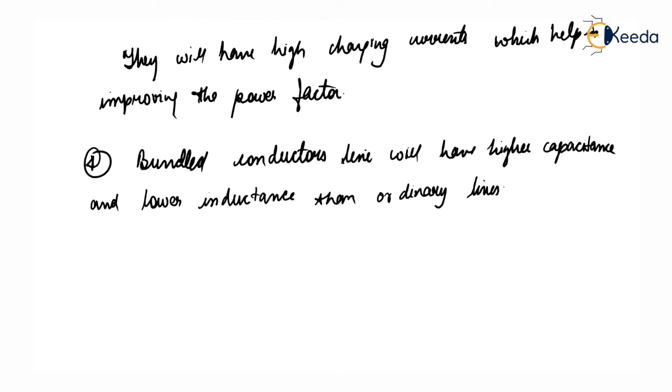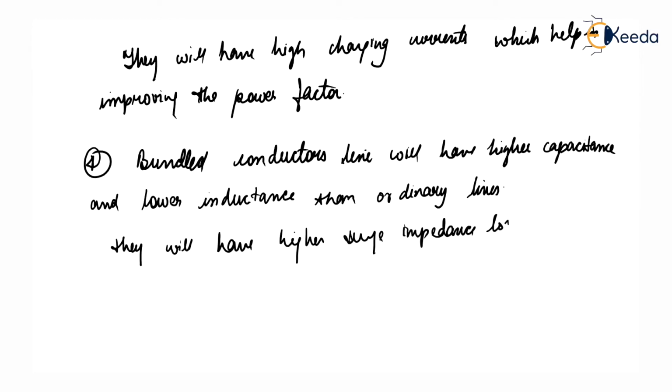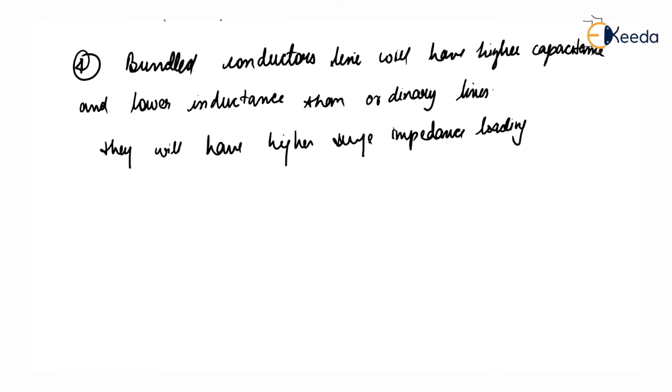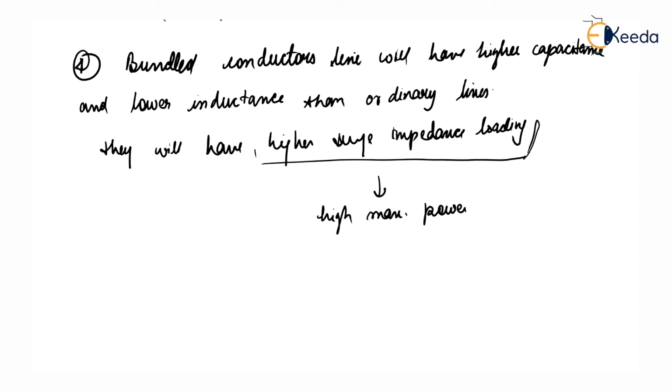So they will have higher surge impedance loading. We know Z equals the square root of L by C. And higher surge impedance loading will have higher maximum power transfer ability.